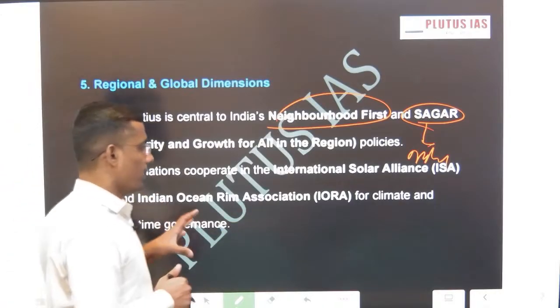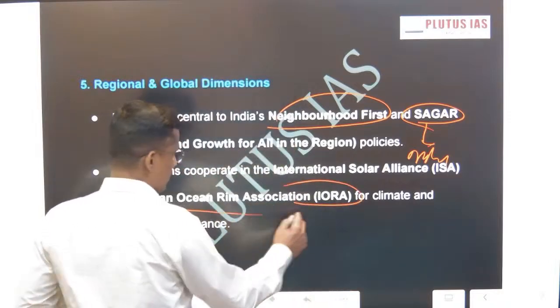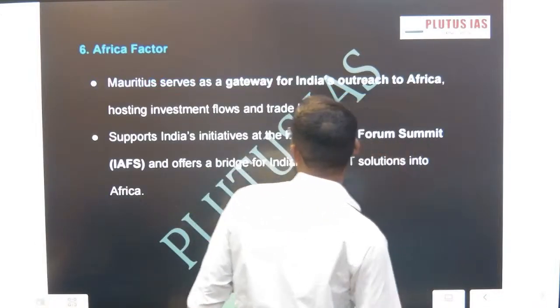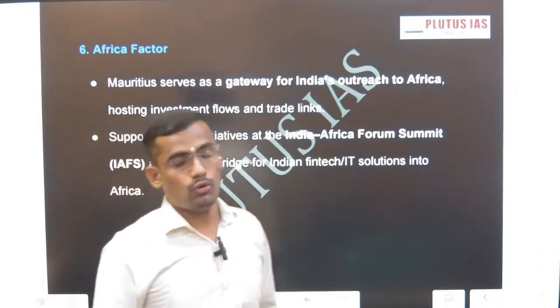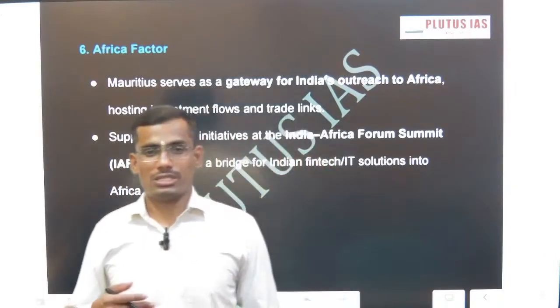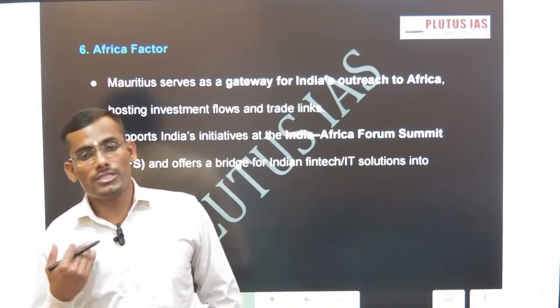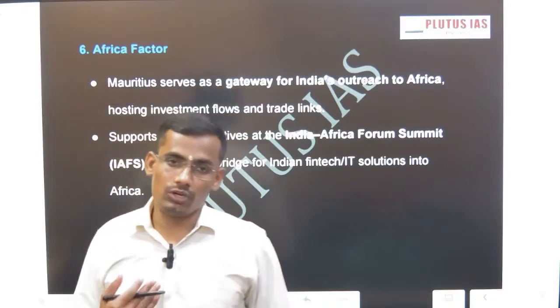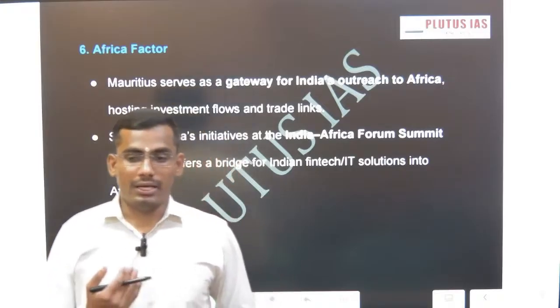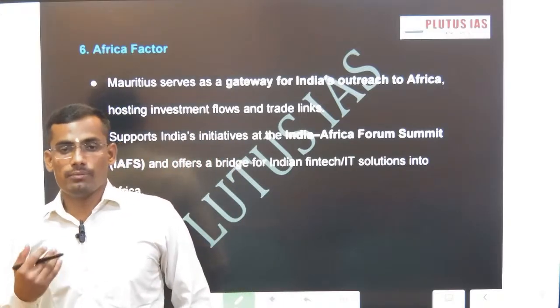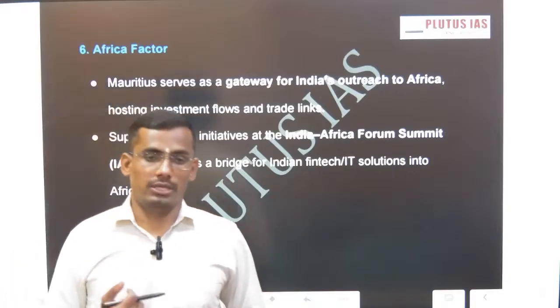Globally, this is climate diplomacy, and those countries are mostly affected by the impact of climate change. India is vocal for the Global South cause, and Mauritius is one of the Global South countries. So India is mostly pushing climate diplomacy at the global level.